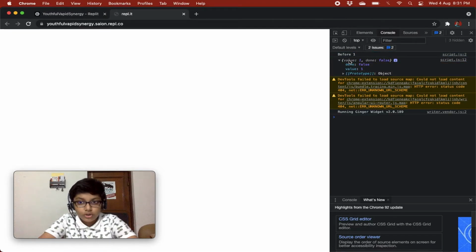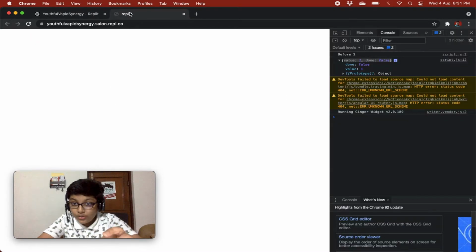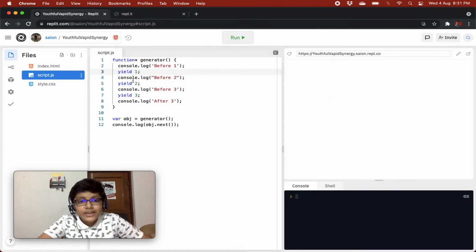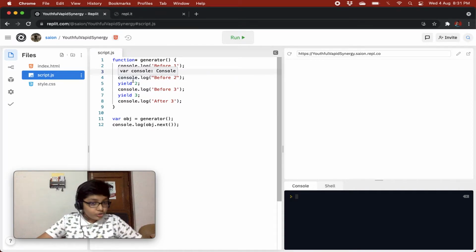And you see this object over here, this is a very important object. Basically, yield 1 gives an object with two properties. One is the value property, and the other is the done property. If the done property is false, it represents that the function is not over yet. But if it is true, it shows that the function is now over.